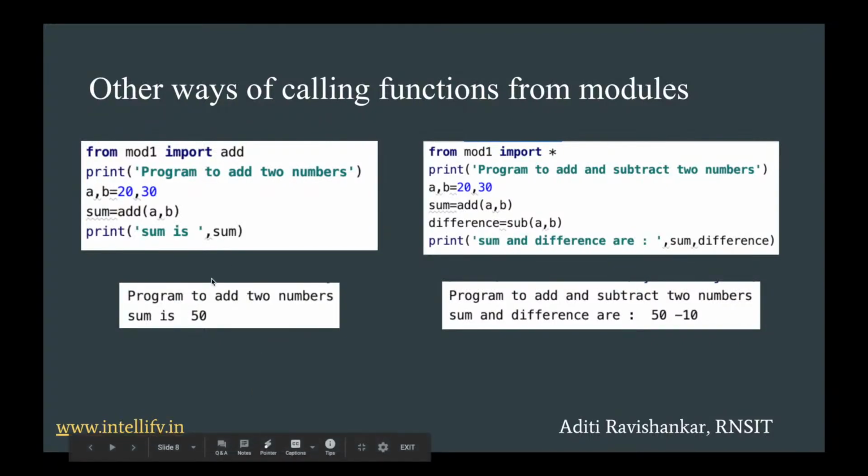So add does not proceed with the name of the module in this imported form because we have specified the module in the import command. So that is one major thing to remember.